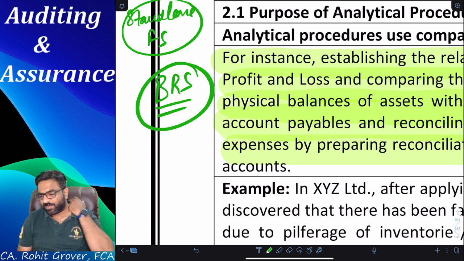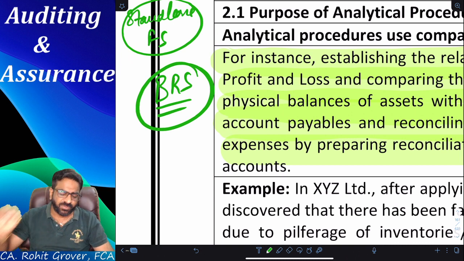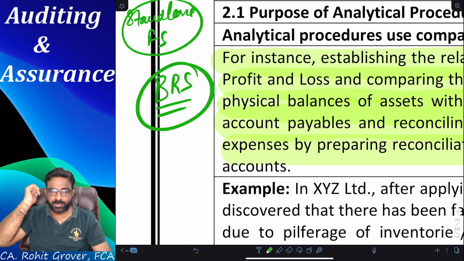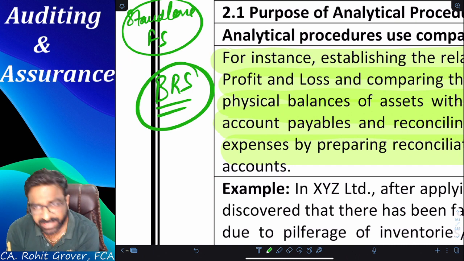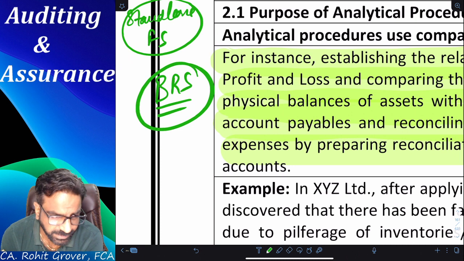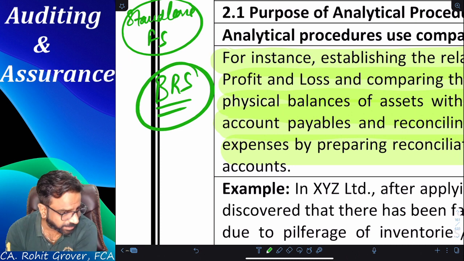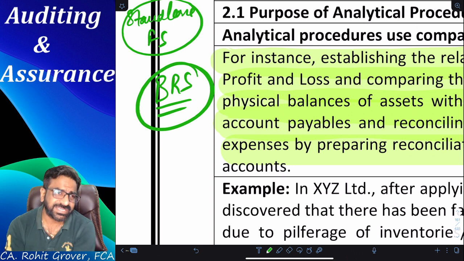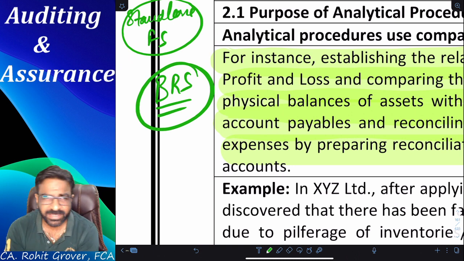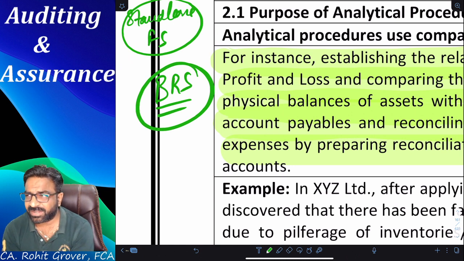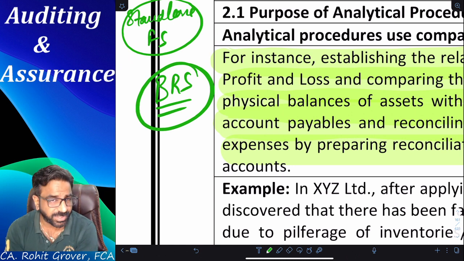Now, say for example, in my household during the pre-corona time period, at that point of time, I was able to save only 50% of my total income of the month. But during the corona time period, I'm able to save 65% of my monthly income. Now tell me, what does that analysis show? Am I able to save more during the corona or am I able to save less during the corona? What can be the probable reason for that?